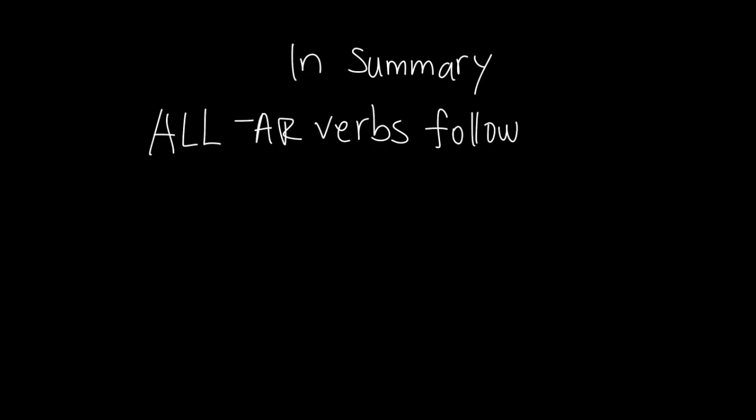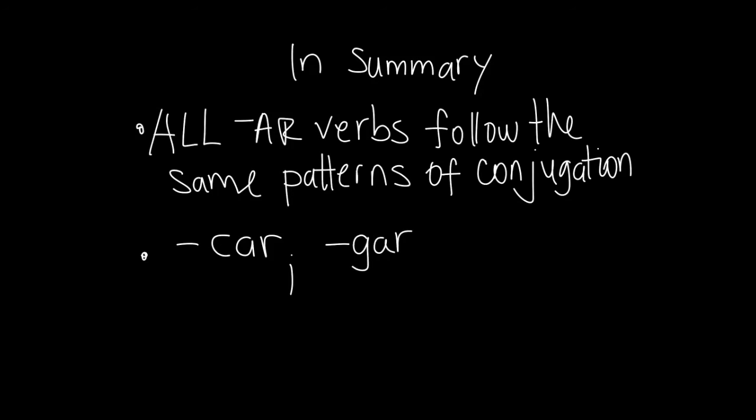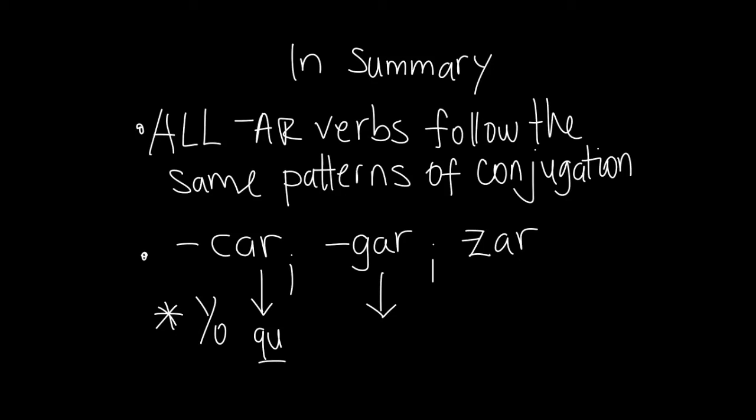So, in summary, all verbs that end in -AR follow the same patterns of conjugation, and the verbs that end in -car, -gar, and -zar have a spelling change in the form of yo. Car changes to qu, gar changes to gu, and zar changes to c.